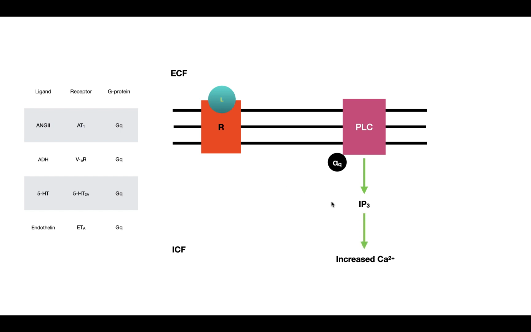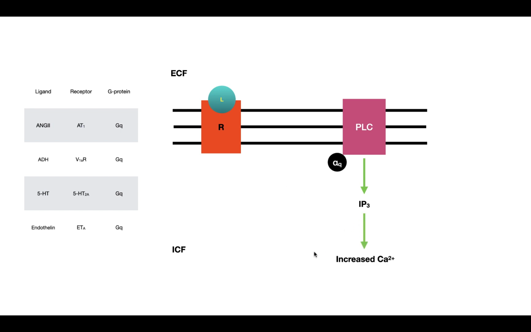So let's just say we have our receptor here, and this receptor for all four of these signal molecules is a GQ receptor. So what happens is that the ligand comes in and binds to the receptor, activating the GQ protein. The GQ protein will then go to phospholipase C, increase the production of IP3, which will therefore lead to increased calcium.